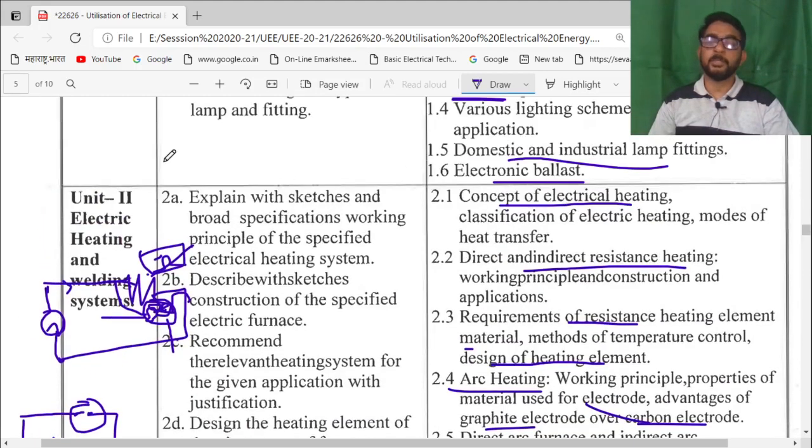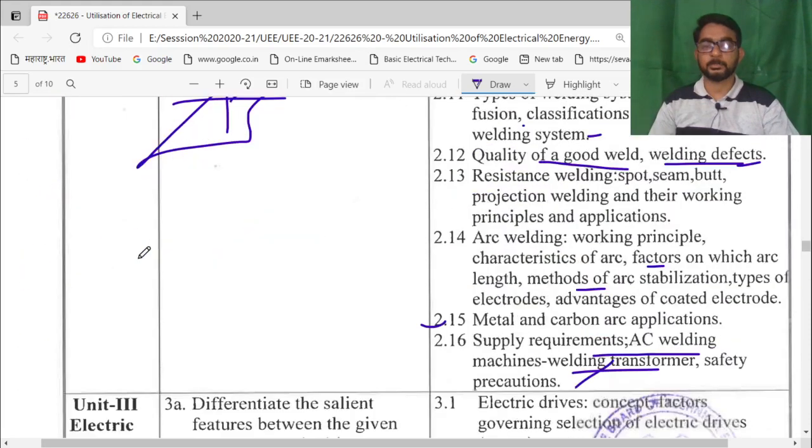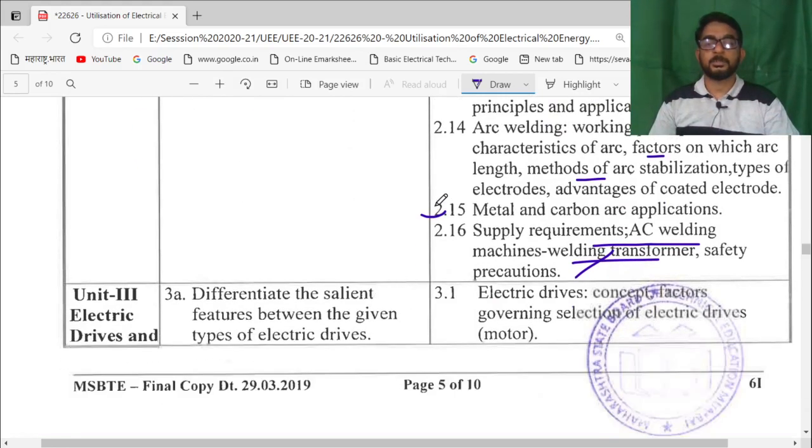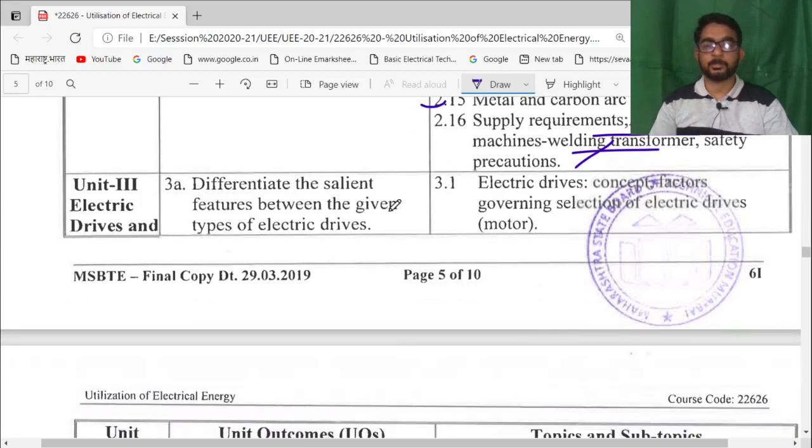So unit number 2 mainly deals with electrical heating as well as the welding system. These heating and welding systems are mainly used in bigger industries, in steel industries, as well as cement industries, chemical industries, and piping industries. For making bigger ships and aeroplanes, these heating and welding processes are used. So a diploma holder or diploma engineer should know about all these concepts.